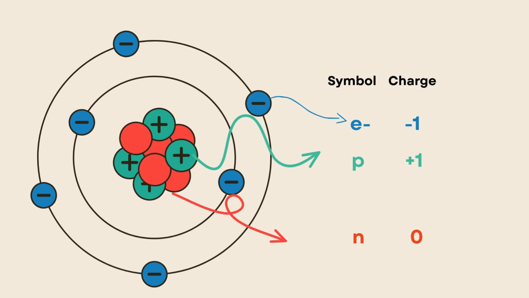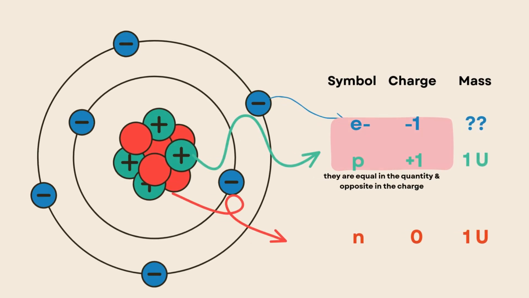What we notice here about the charge of the electron and proton, yes, we noticed that both of them are equal in the quantity as they have 1, okay? Both of them have 1. And the charge is the opposite, okay? As electron has -1 and proton has +1, okay? Okay, let us see another property.